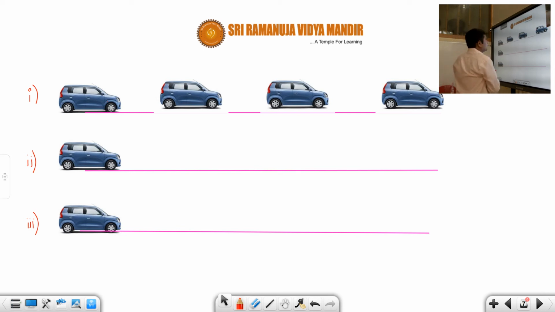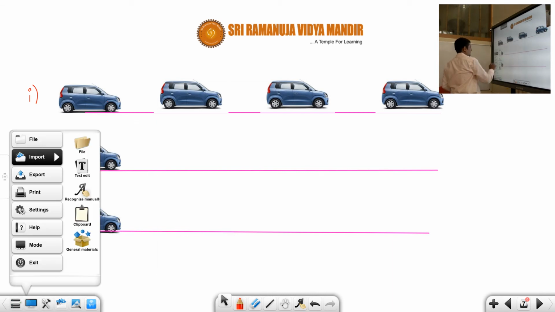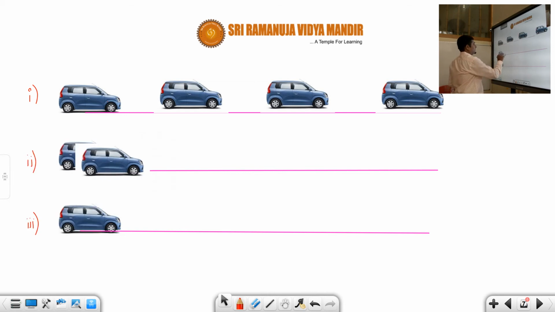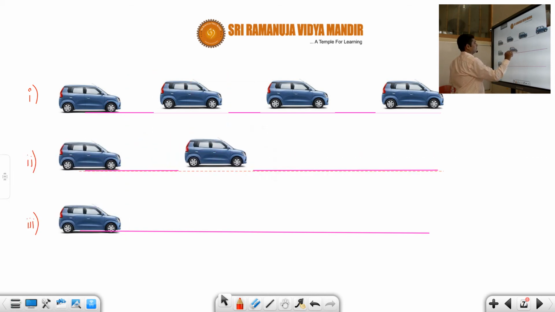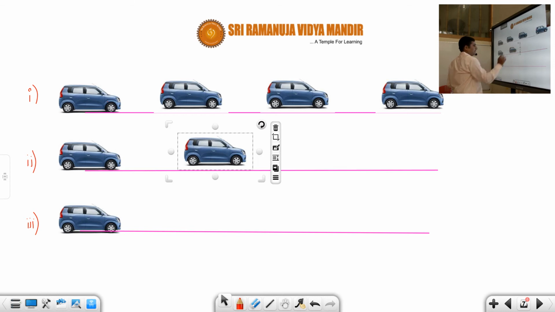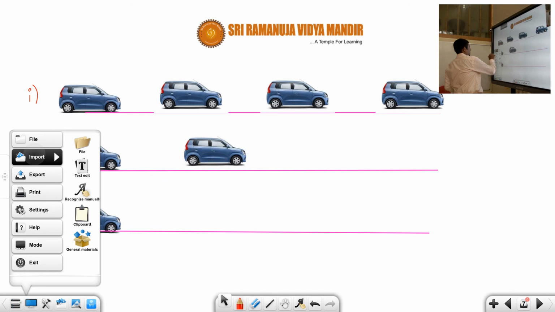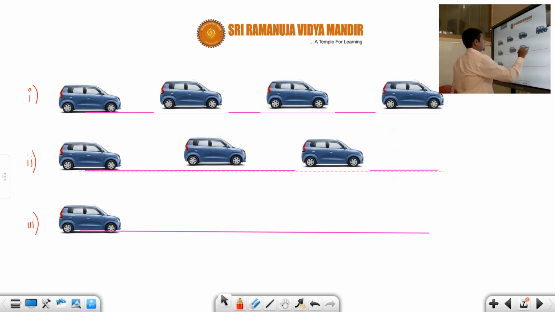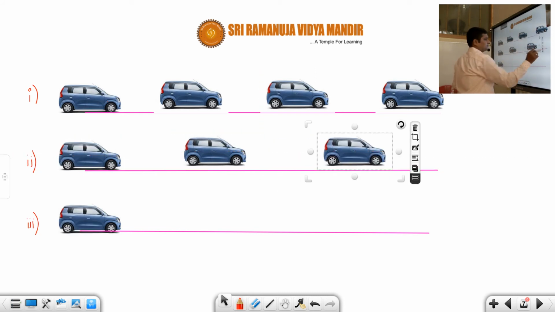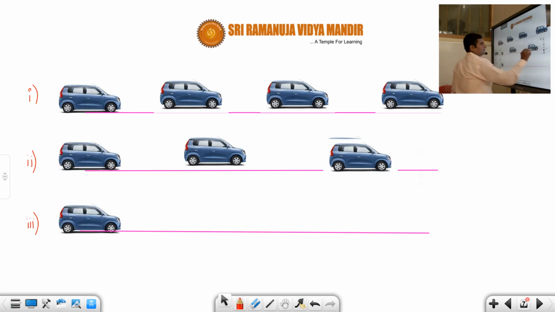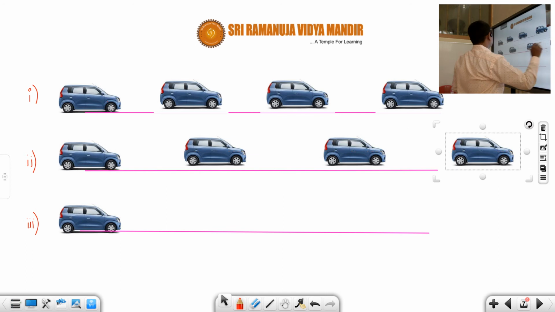Okay. Now suppose the second car is there. Let us say the second car is moving like this, with a velocity that is more than the first car. Suppose it is going like this. Correct or not, students?